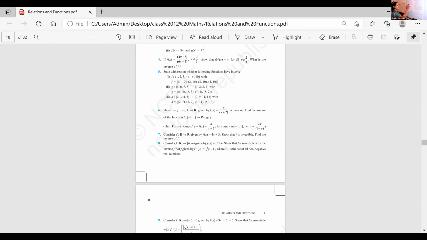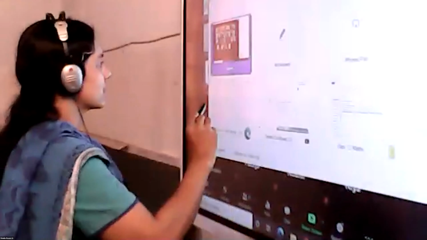This is your textbook question, the 8th question in exercise 1.3. It is R plus, it is not R. What is going to be R plus, Srihari? Positive real numbers. Here, change it. Note the correction here, children. It is from R plus to 4 to infinity.